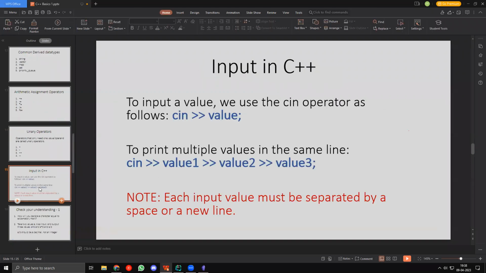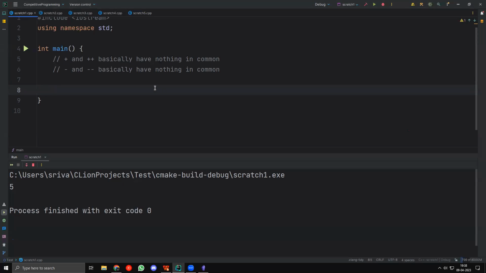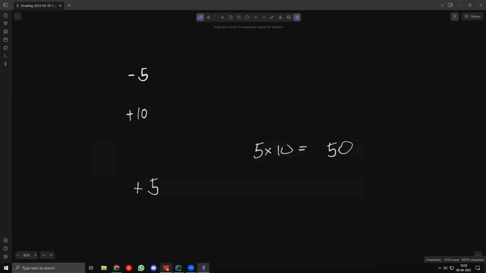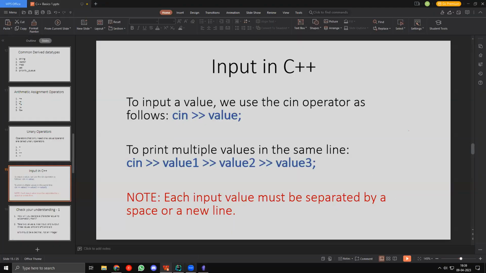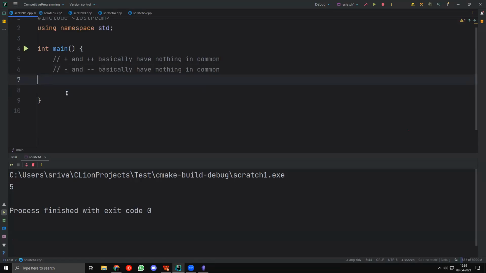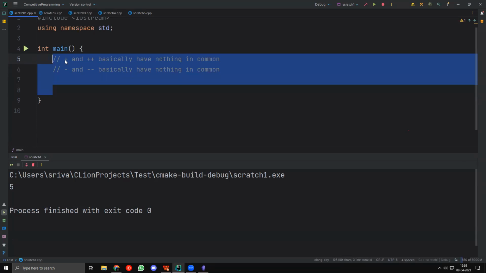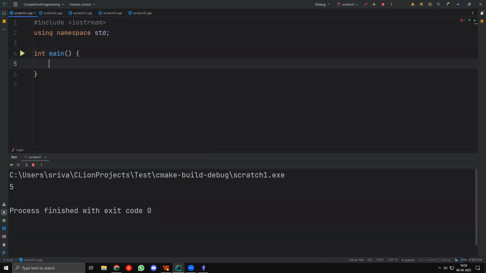So the next thing we are going to be discussing is input, right? What we have been doing so far is still a glorified calculator. We are just using C++ to do some basic calculations, right? Why not use a Google calculator? Why not just use your phone calculator, right? We are using C++ just as a calculator, which is pretty stupid. So what we can do instead is, first of all, try taking an input. We can do various different types of calculations, not just like a normal calculator does, right?